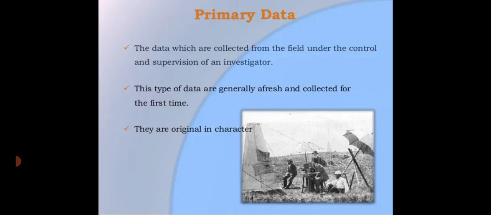Difference in cost of collection. Primary data are costlier in terms of time, money and efforts, but the secondary data is not costly because it has already been collected by some other person. Okay, and they have also invested their money, their time and their efforts to collect all these.